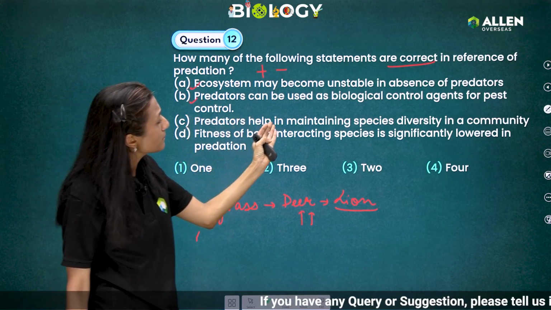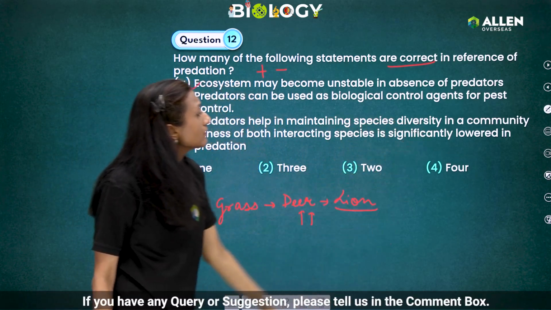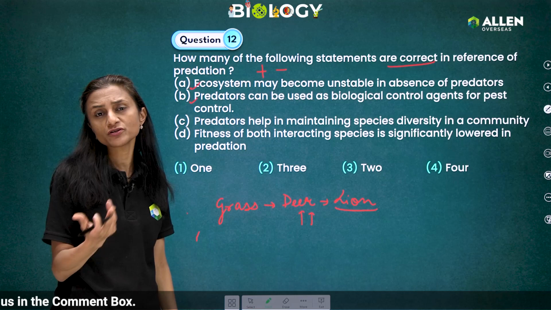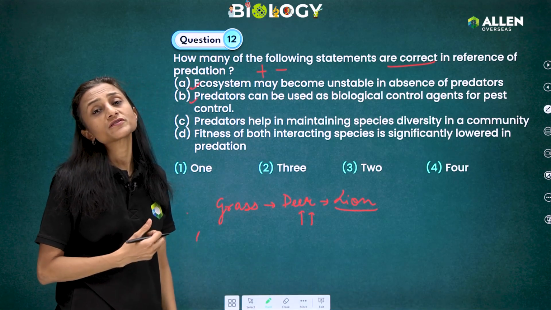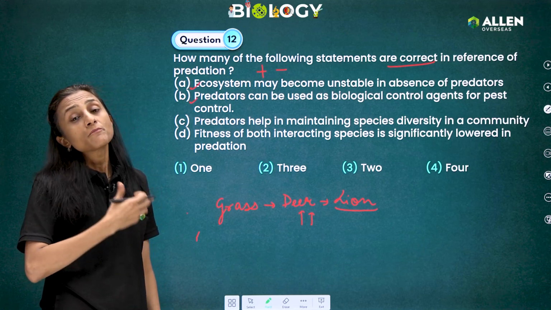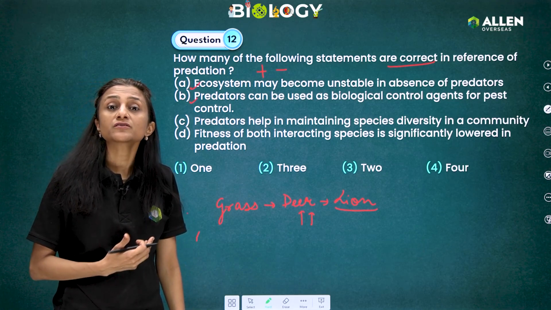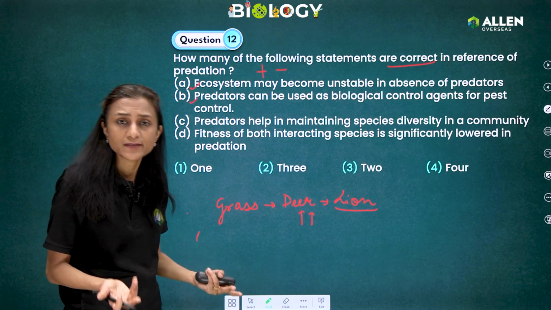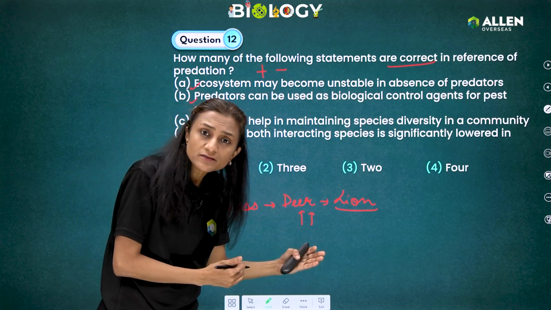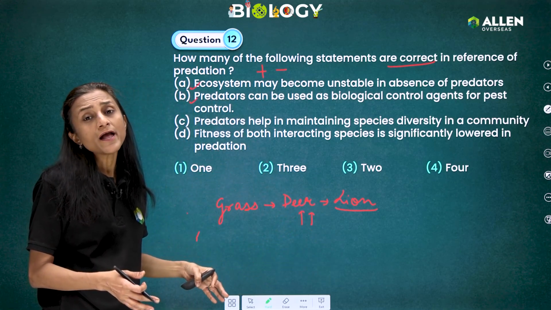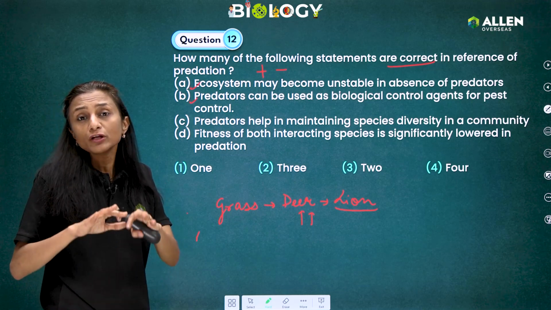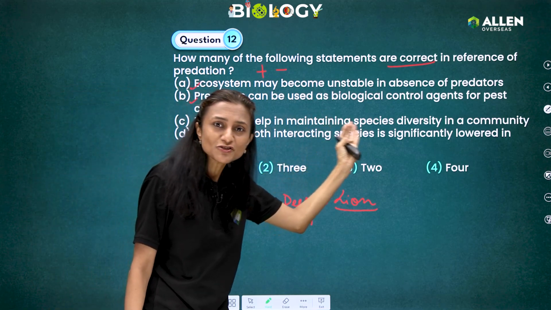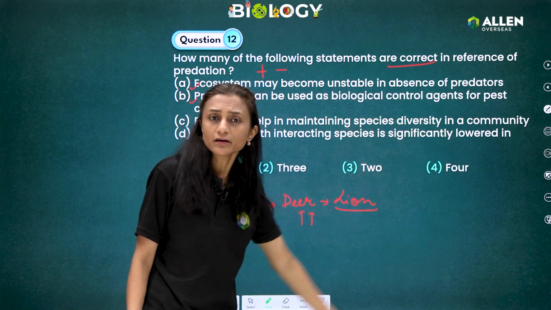Next, predators help in maintaining species diversity in a community. That is also correct. Just now we had seen the example in which if the starfish Pisaster is removed, then many of these species of invertebrates decreased within a year. So that can be the best example that if the predator is removed from any particular area, then the species of the prey will also decrease. The diversity will decrease. So that's also a correct example. Predators help in maintaining species diversity, variability in a community.